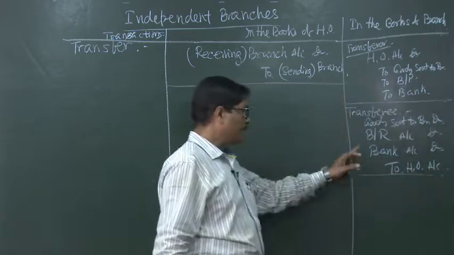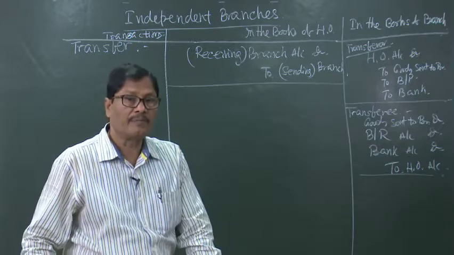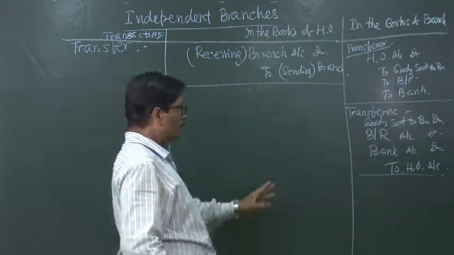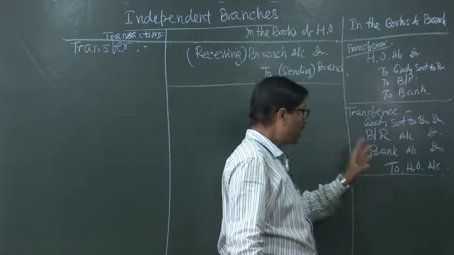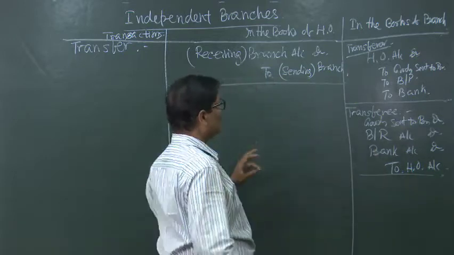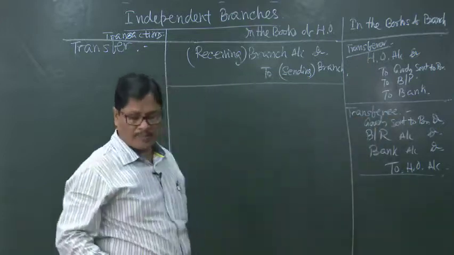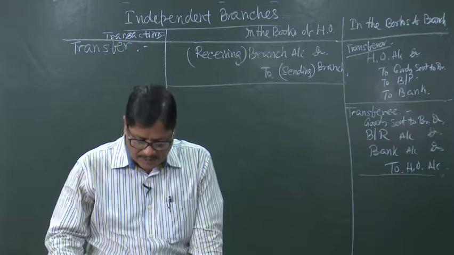Mind you, here head office is not the giver. Even if head office is not the giver, they will credit head office, they do not know the other branch. So, in the books of the transferor branch this entry will be passed, in the books of the transferee branch this entry will be passed. This is regarding the transfer.